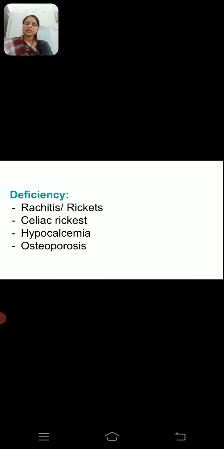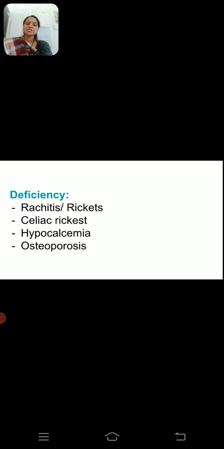Now let us see, if there is deficiency of vitamin D, or if the daily requirement of vitamin D, that is 600 international units, is not given to that human being, what will happen? There are certain deficiencies caused by the deficiency of vitamin D, which include the first one, called rachitis, or rickets. It is also called osteomalacia. Rachitis or rickets, these are common names of a single disorder which is caused by the deficiency of vitamin D.